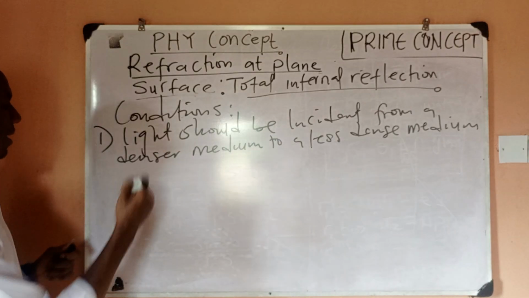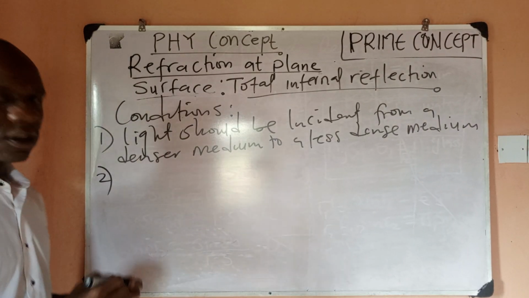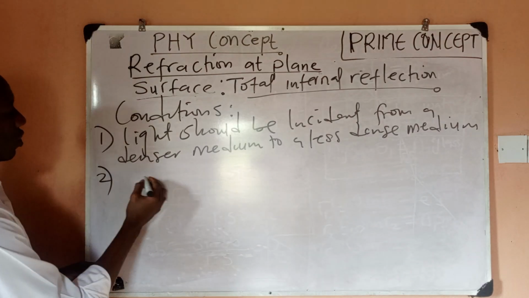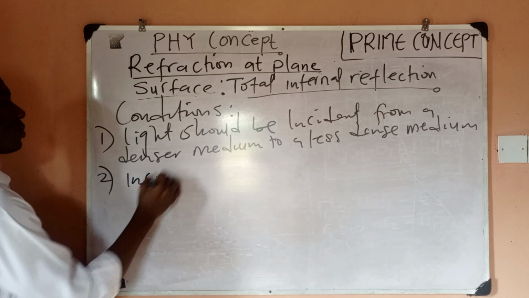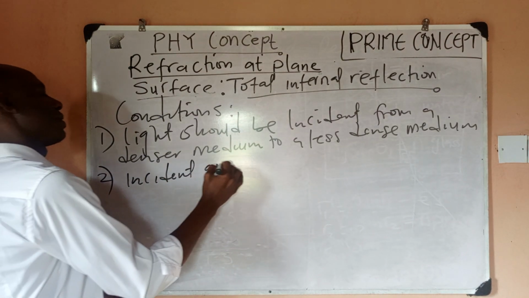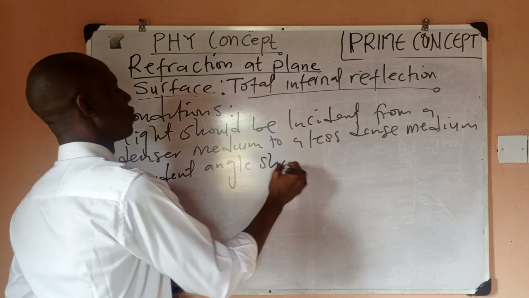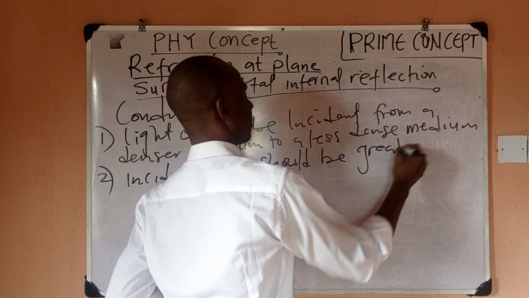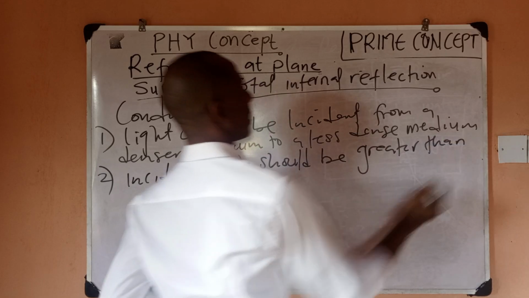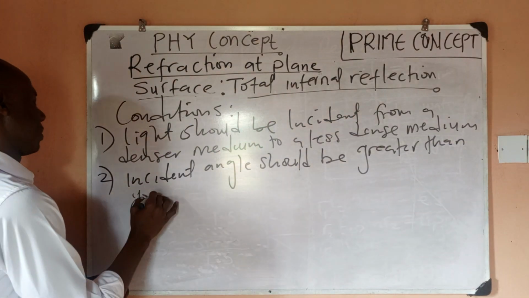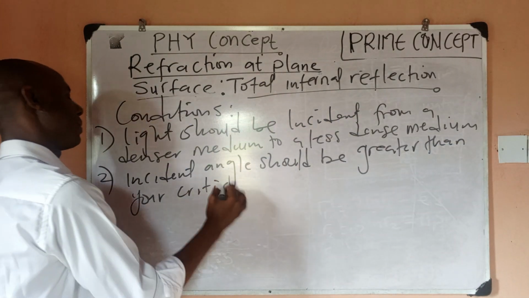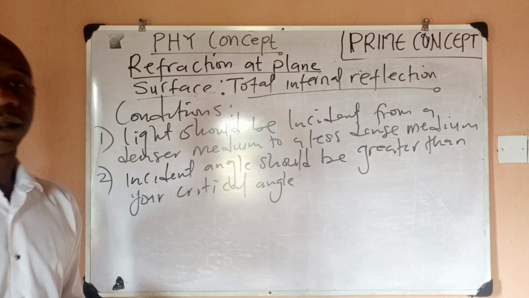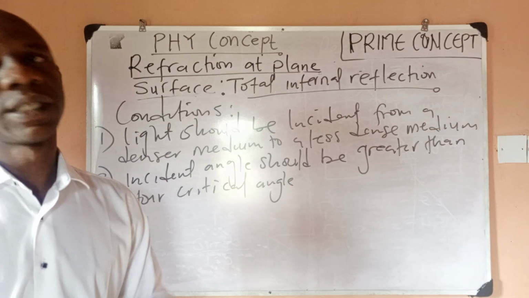Now, number two condition for total internal reflection to occur is that your incident angle should be greater than your critical angle. The incident angle should be greater than your what? Critical angle.